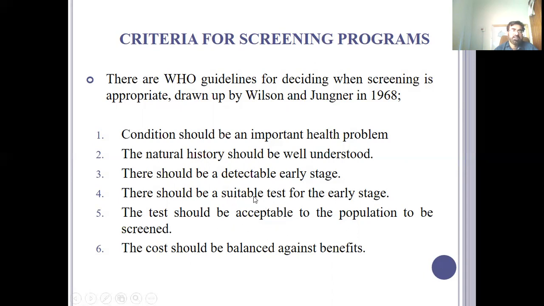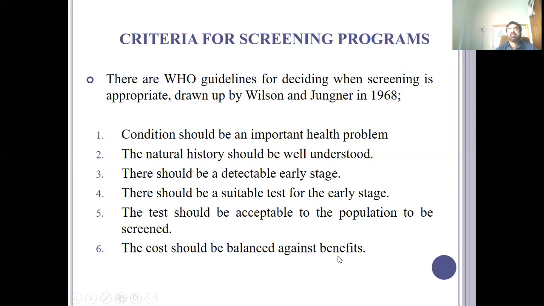For example, if you directly go to a community and ask the women to expose themselves for any reproductive problem, that is for a pap smear, they will not expose themselves. So first, you have to have knowledge of the test, whether it is acceptable to the community or not. And if it is not acceptable, the performing of that screening test will not be fruitful.